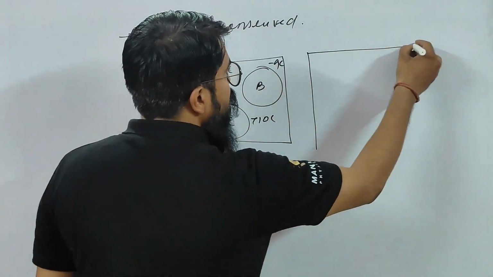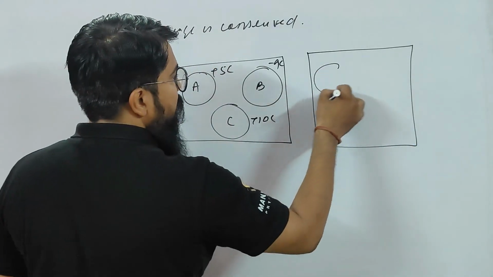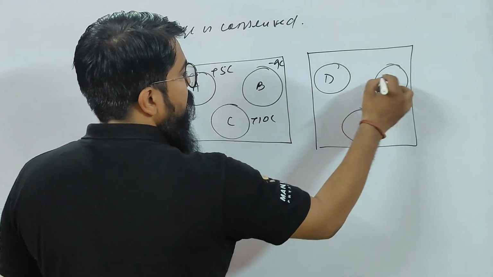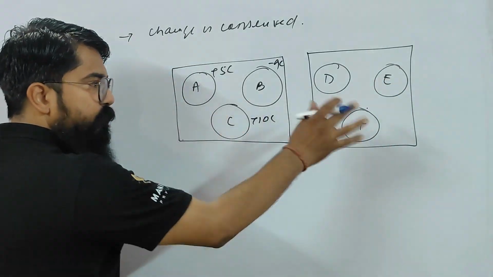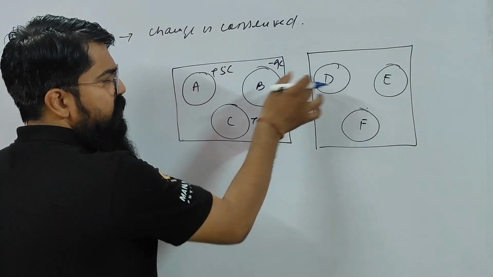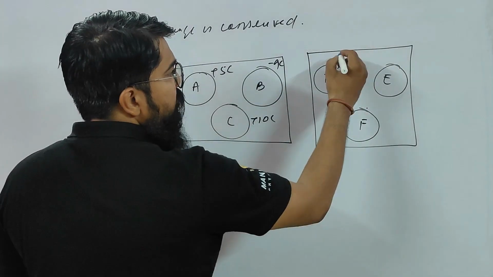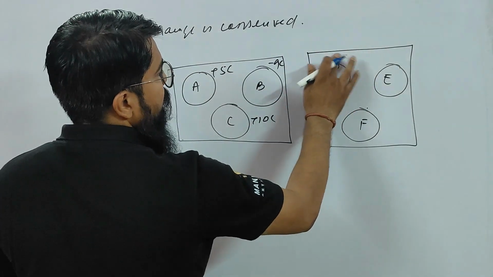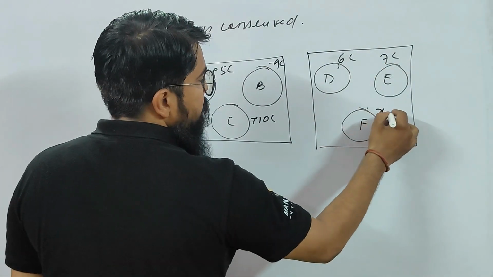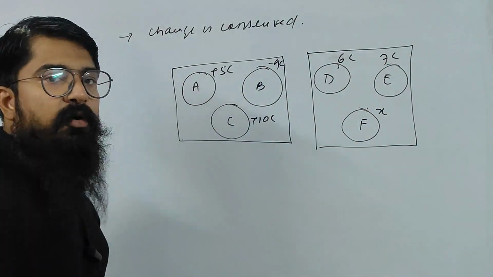And the same isolated system, I have replaced the bodies with D, E, F. Now the same isolated system, I just changed the names of the bodies. Let us assume here this is 10 coulomb, this is 6 coulomb, this is 7 coulomb, and this is x coulomb. Find the value of x.